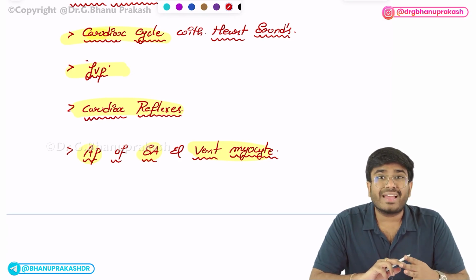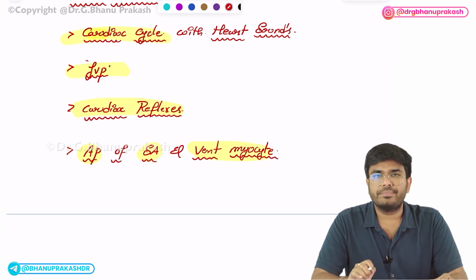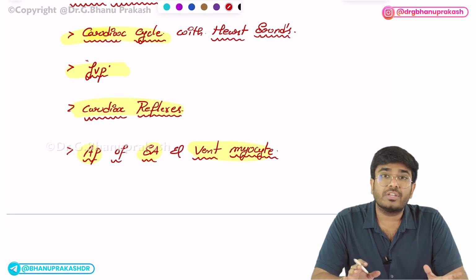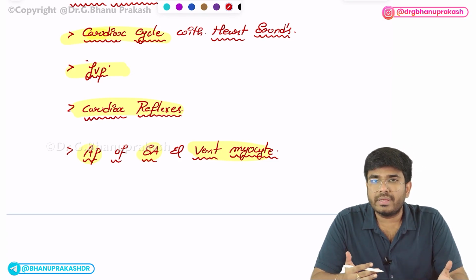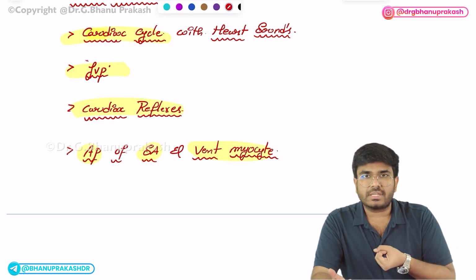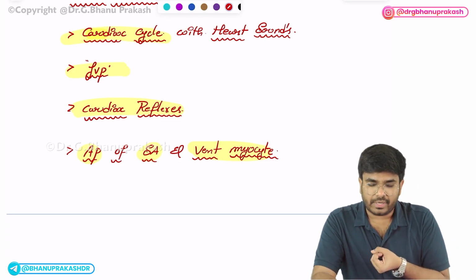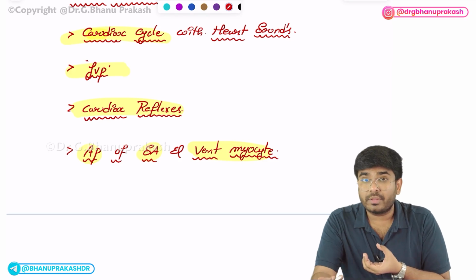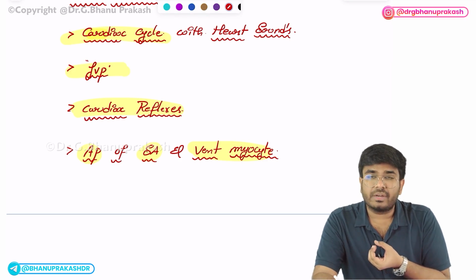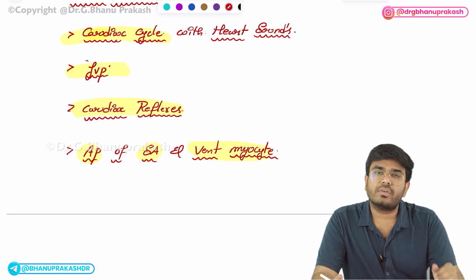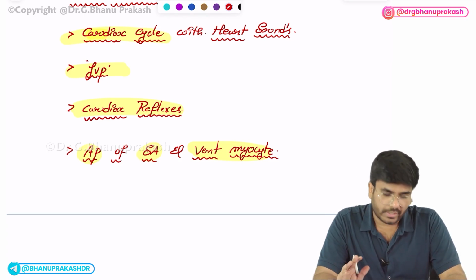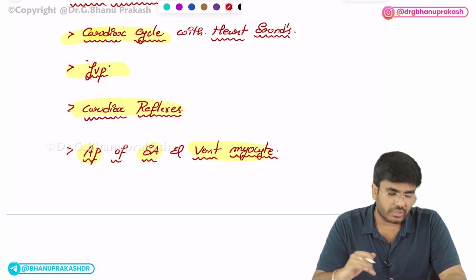And in the vascular physiology, are you good with the Poiseuille-Hagen formula? In the Poiseuille formula, they will ask questions like what happens if the diameter of the blood vessel doubles, what happens to the resistance? If the diameter of the blood vessel doubles, what happens to the blood flow? Such kind of questions will be coming up in your exam. So these are the important things in cardiovascular physiology.